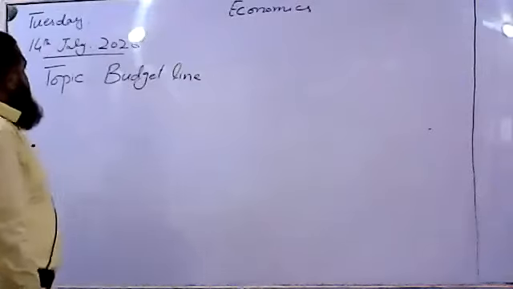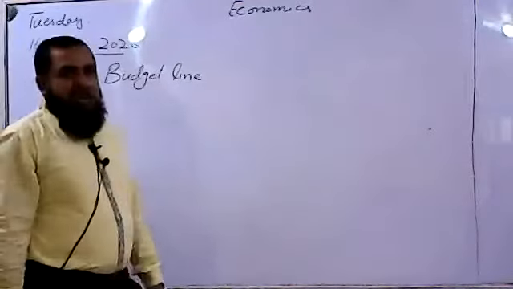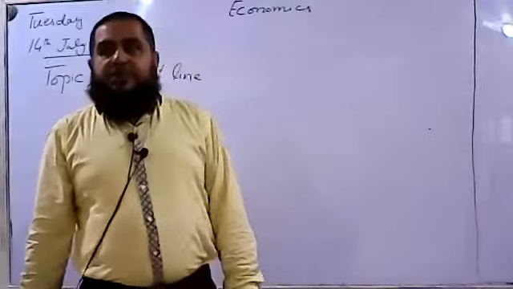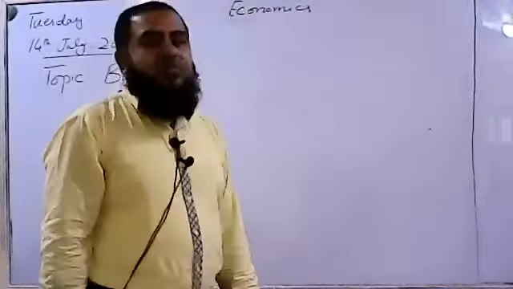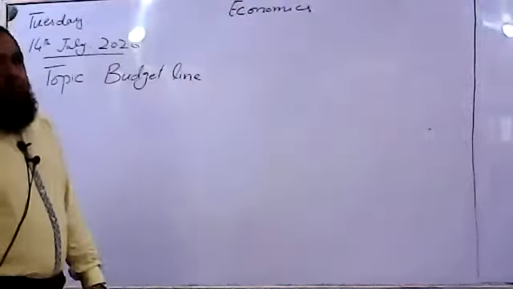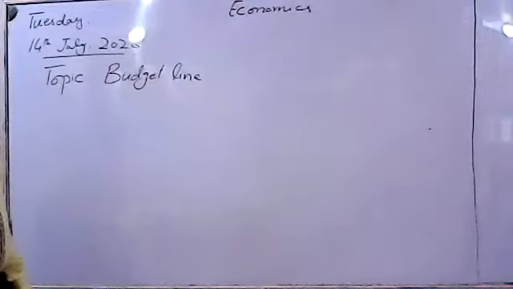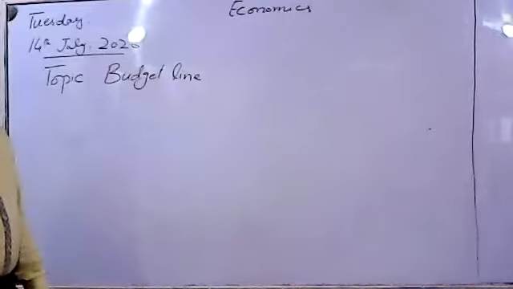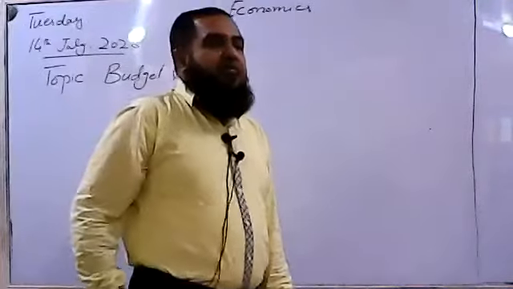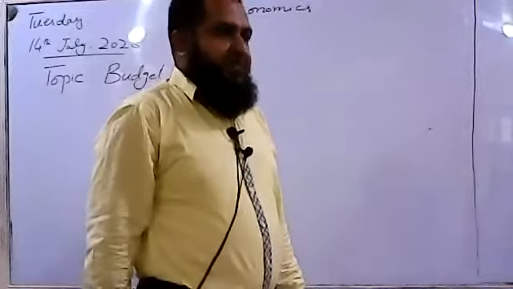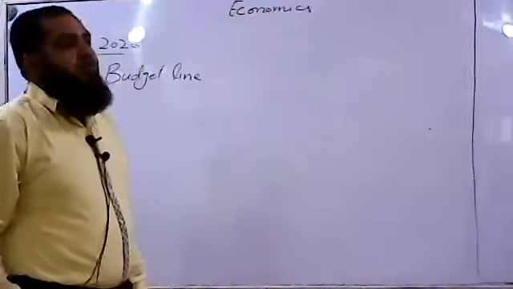Bismillah Rahman Rahim. In our last class, we completed our analysis of consumer behavior using the utility approach, or cardinal approach, and we analyzed consumer behavior by explaining the law of diminishing marginal utility and the law of equi-marginal utility, and how the demand curve slopes downward.